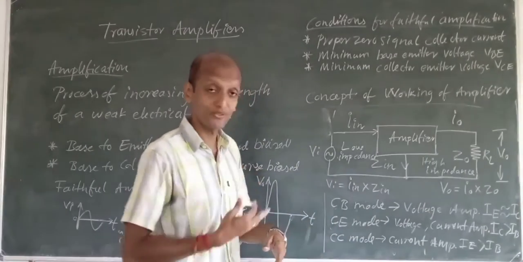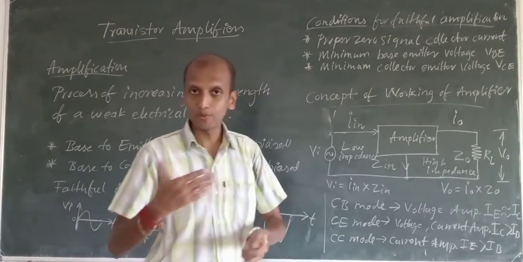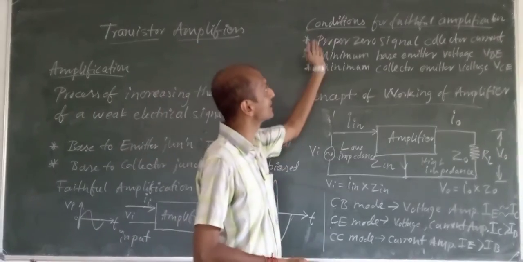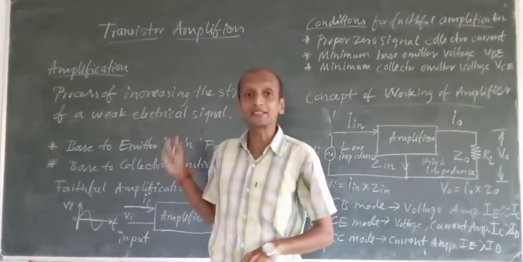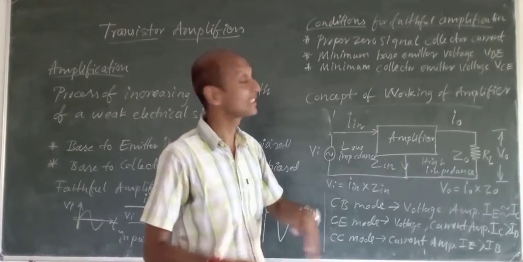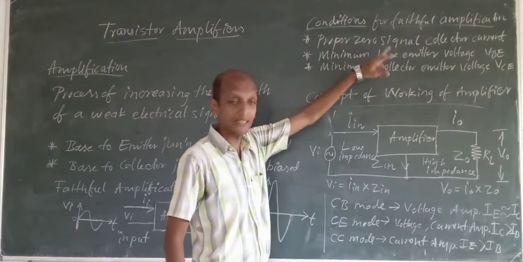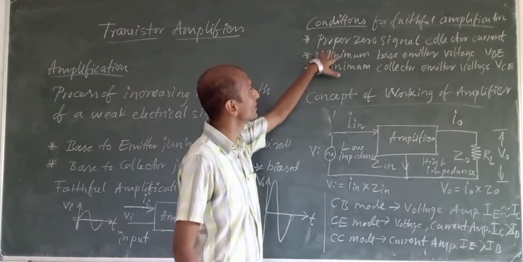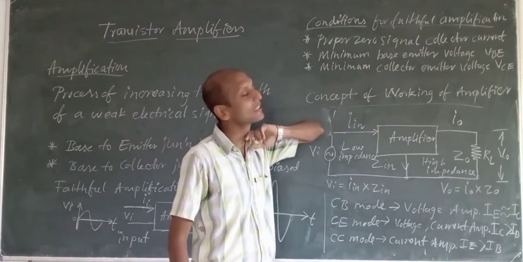For faithful amplification to happen, there are certain conditions. These are bias conditions. What are they? Proper zero signal collector current.